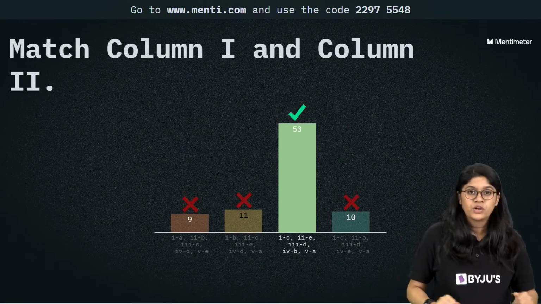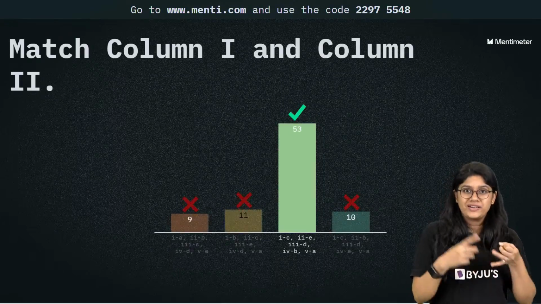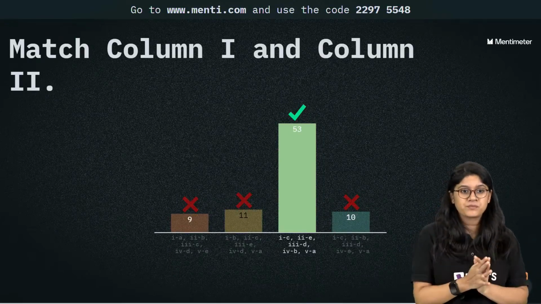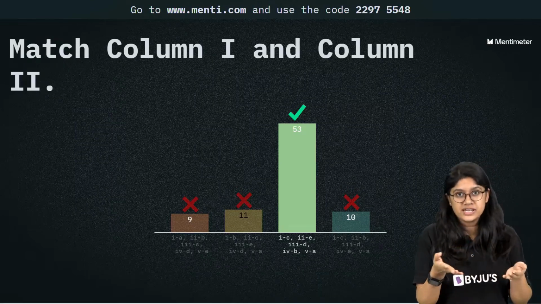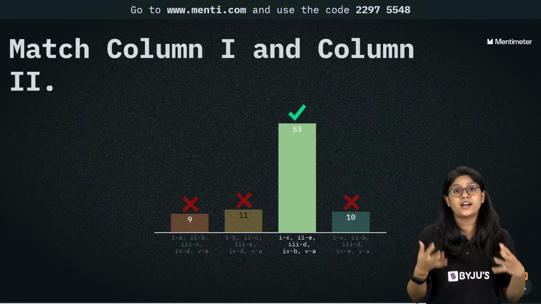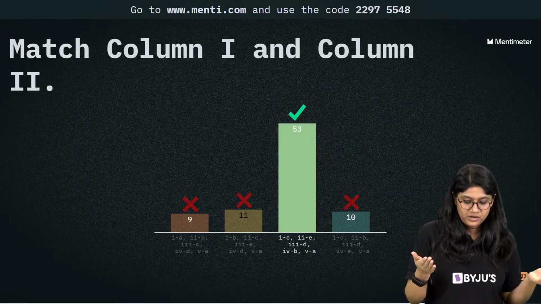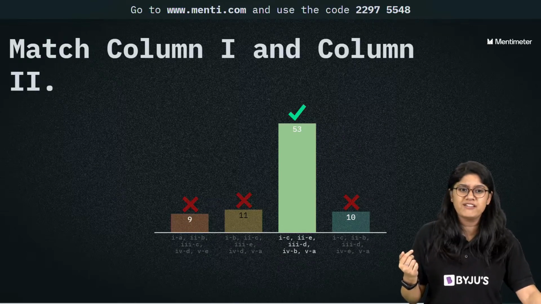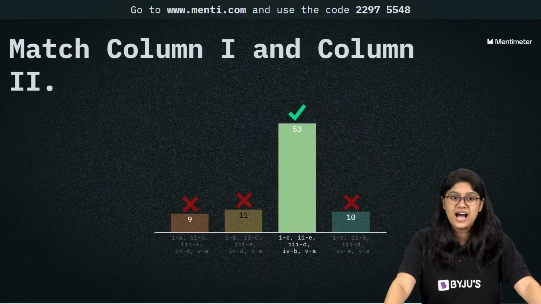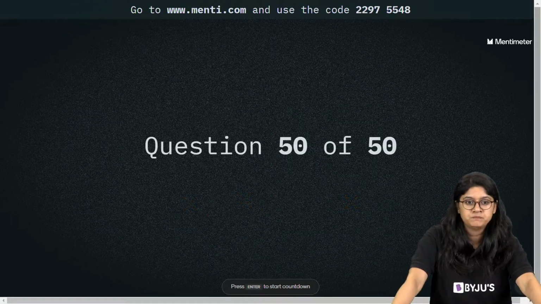Absolutely correct. So parenchyma helps in food storage. Collenchyma helps in providing flexibility, firmness. Then we have sclerenchyma, of course it's dead, so it provides stiffness. We have xylem, which helps in water conduction, and phloem, which helps in food transportation. So 53 of you have voted for it. Everyone, are you ready for the last question? Are you ready for the 50th question?